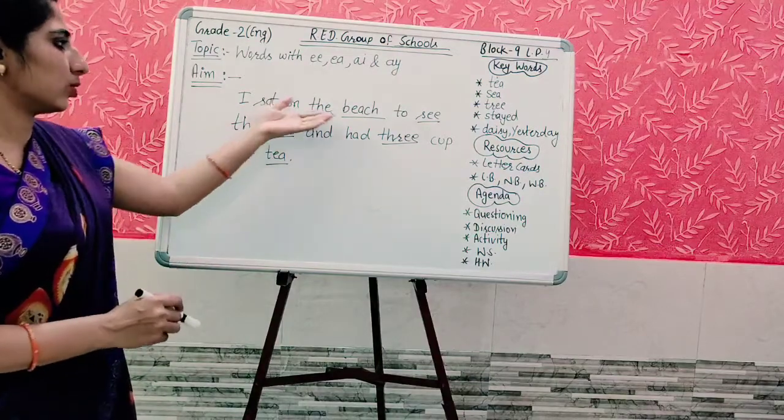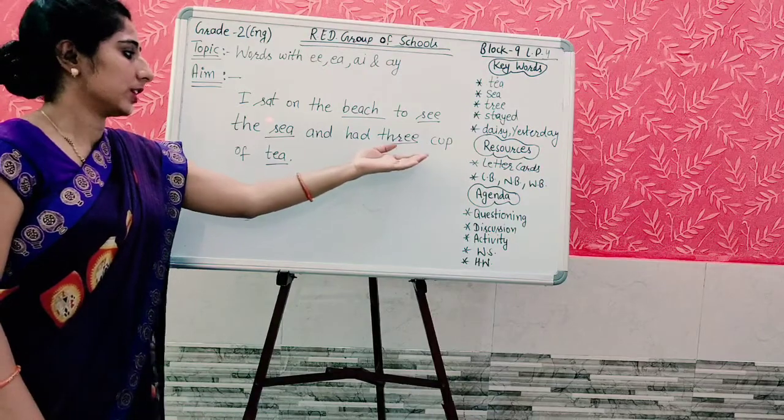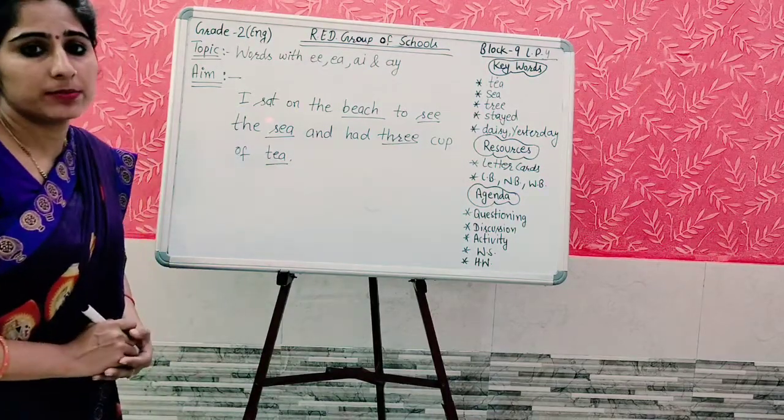I sat on the beach to see the sea and had 3 cups of tea.